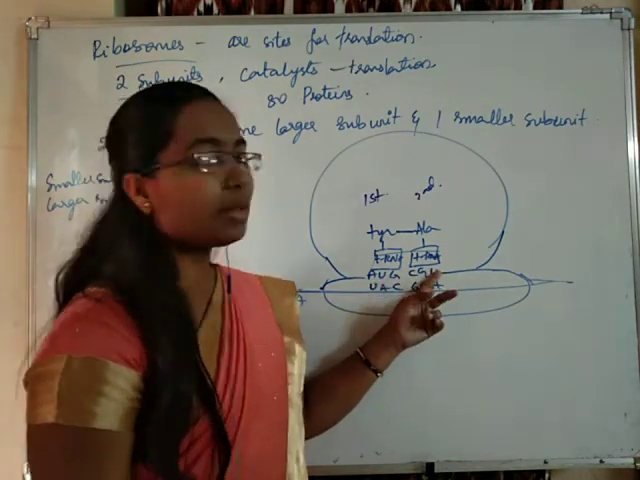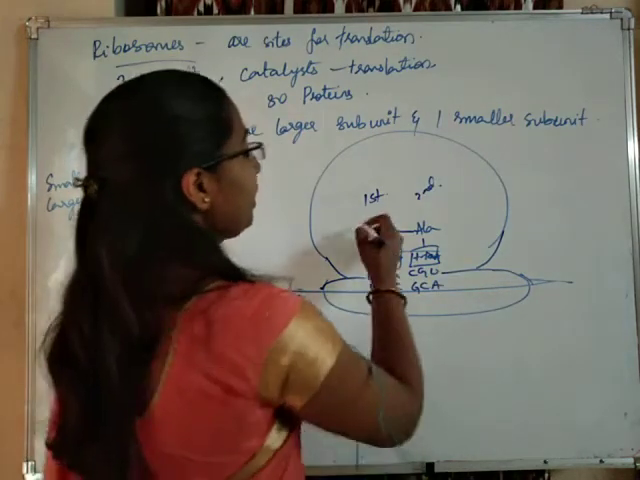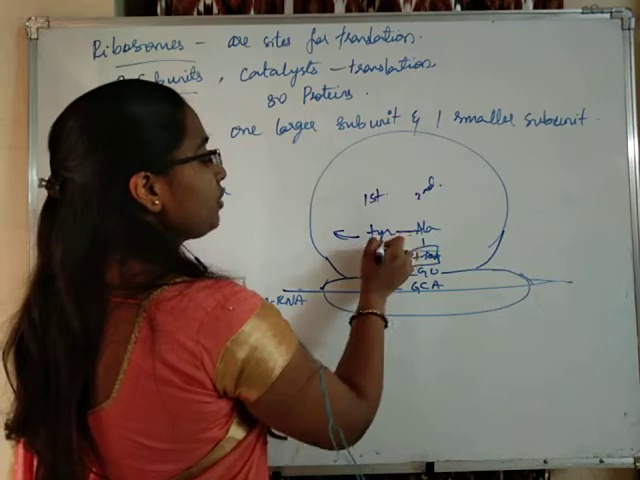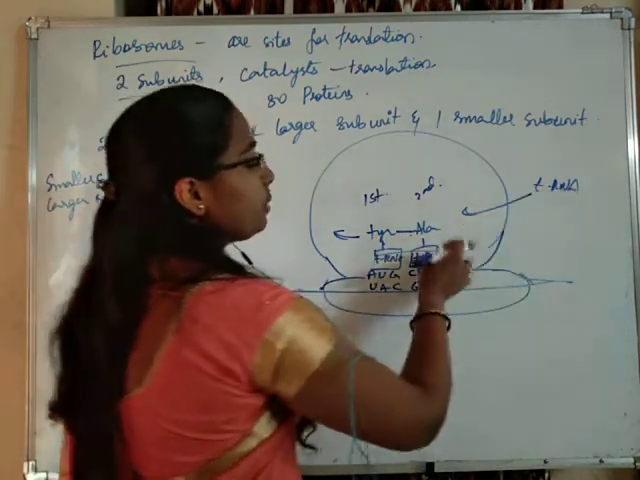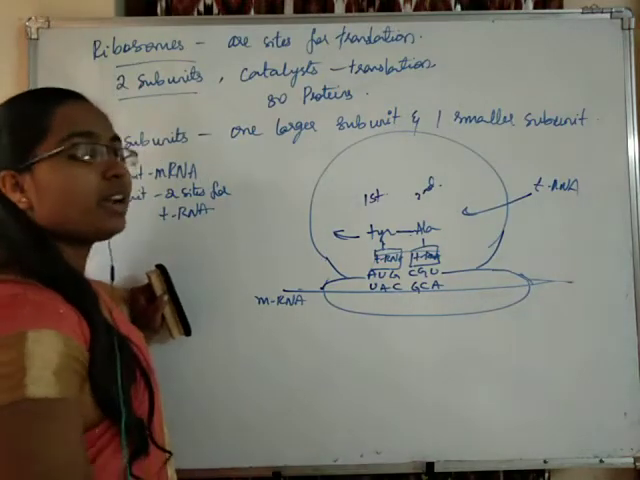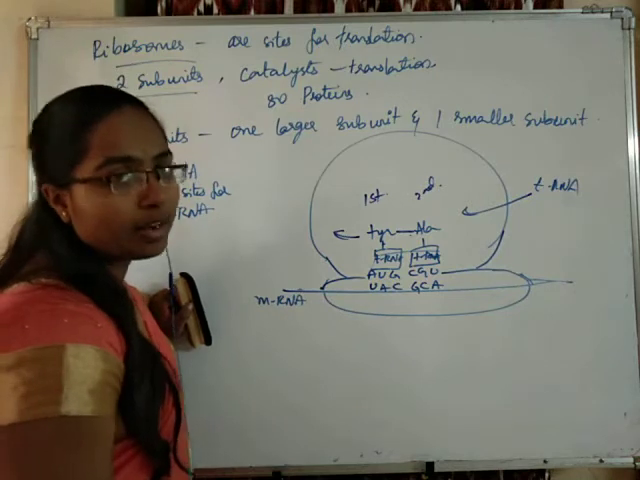Now, on to the next site, a fresh tRNA will be coming. This will be moving away, this will come to the first position, a new tRNA will be coming, and this new tRNA will be binding to the second binding site, and then a peptide bond will be formed between the second and third amino acids.